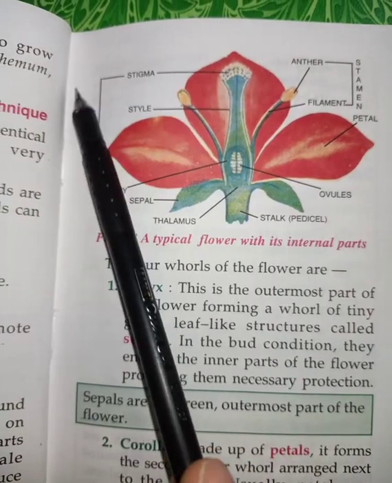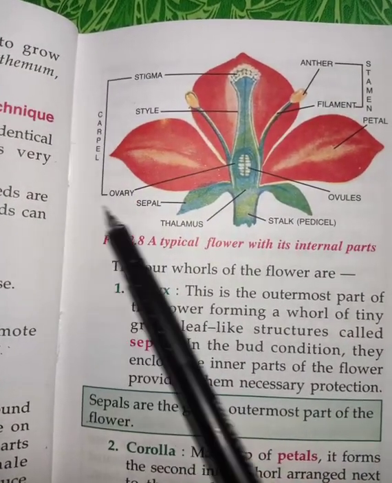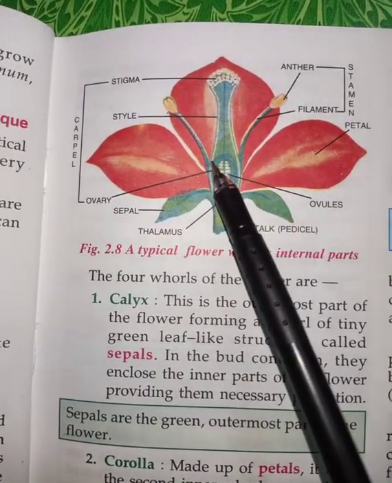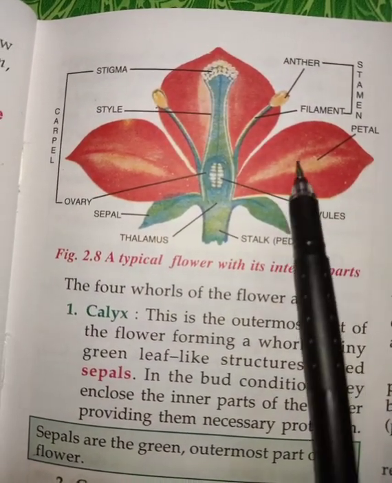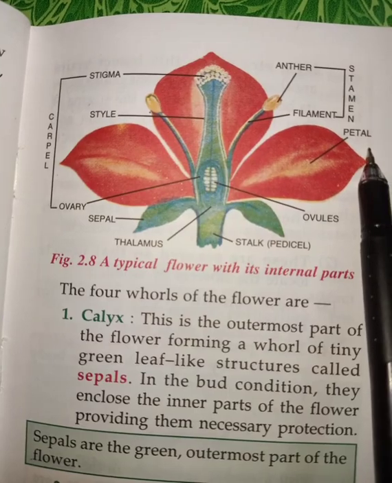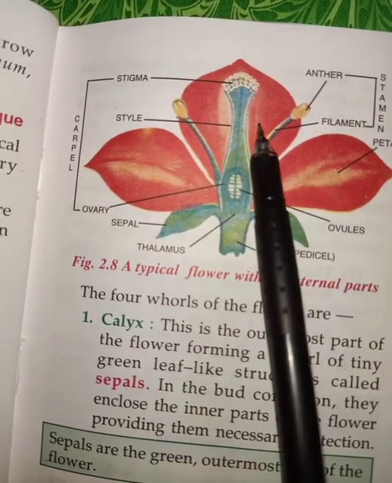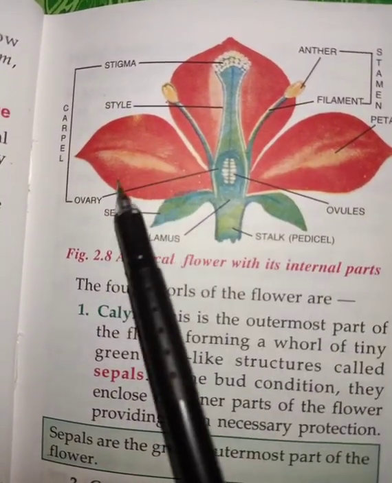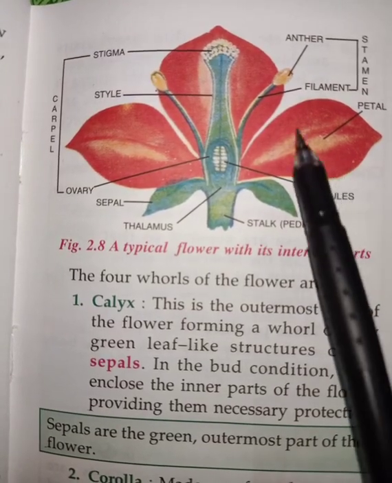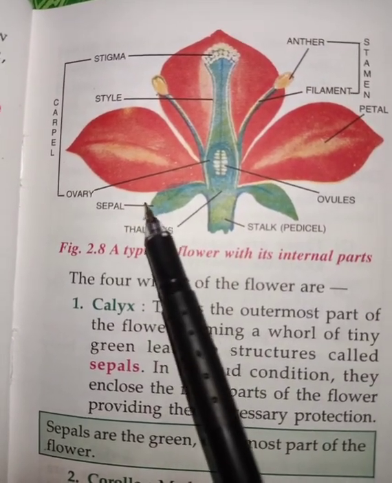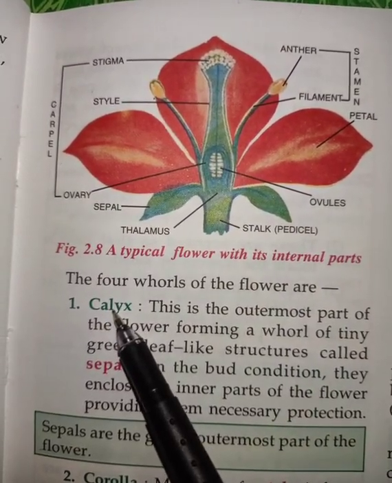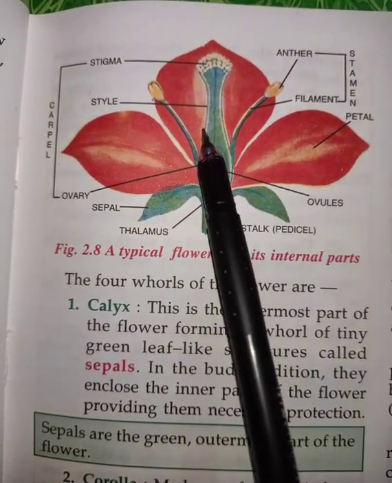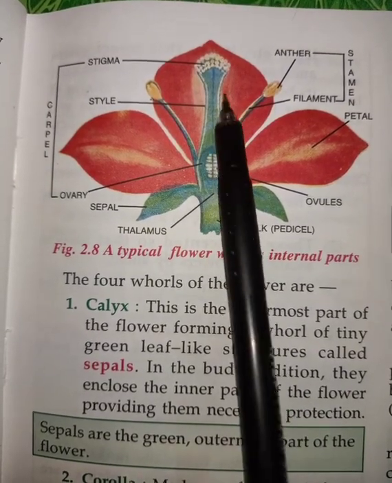If you learn the structure of this flower completely, you are easily able to explain it. Colored parts are called petals. Petals collectively, because in a flower many petals are there, are called corolla. Sepals are the green part. All the sepals together are called calyx. The female reproductive part is the gynoecium.